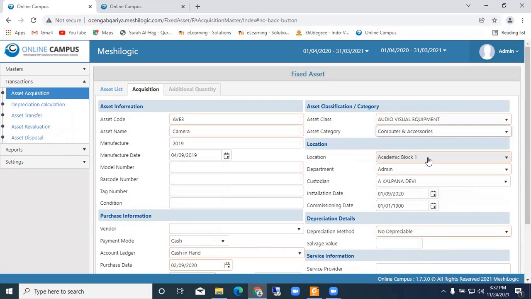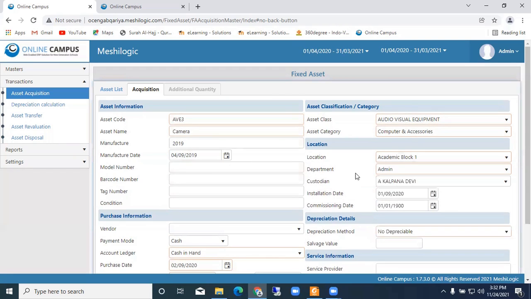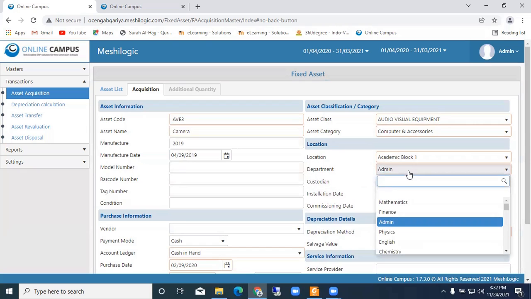Okay. So then location, where is this location? It is in the academic block 1. So as per the creation of the locations, all the locations will be displayed. So if you want to maintain block wise, class wise, or building wise, you can. So as per that, we have to create the locations. So next, the department wise also we can maintain: physics department, IT department, mathematics department, physics lab.